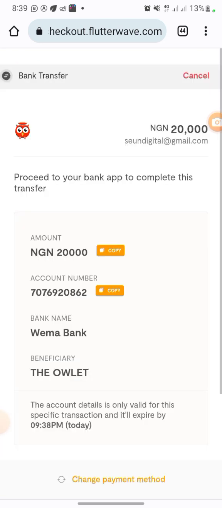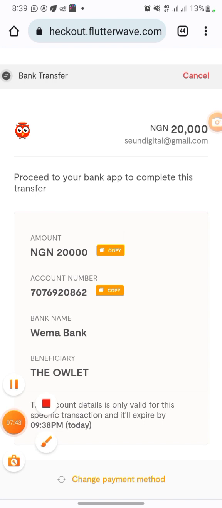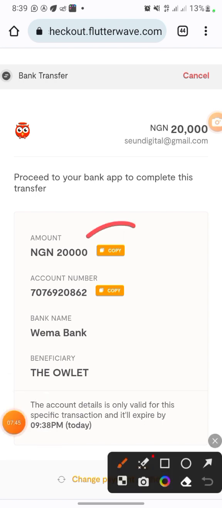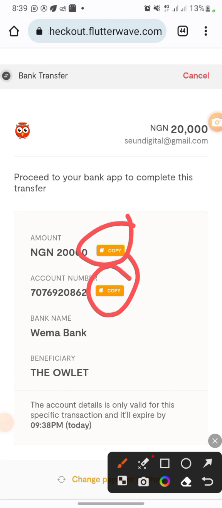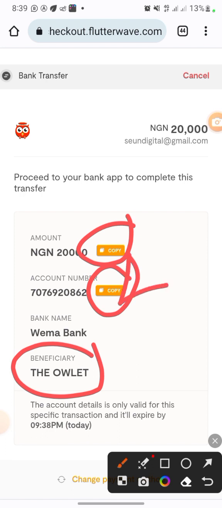So click on bank transfer, and you're going to see the account number from Flutterwave. Copy the account details and send the money into the account. So this is the amount you're spending, and so this is the account number. So copy this account number. This is the name on the account number, the wallet. So copy the account number. All right, once you copy the account number, send your money, send this amount to it, or depending on how much you're spending, send the money.